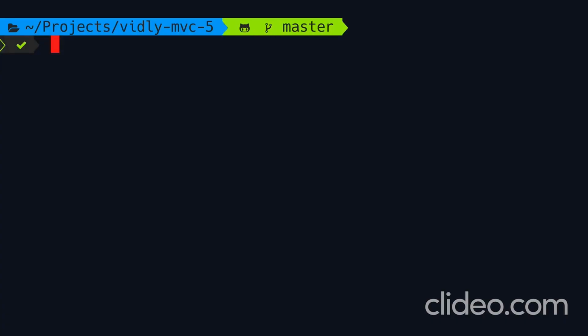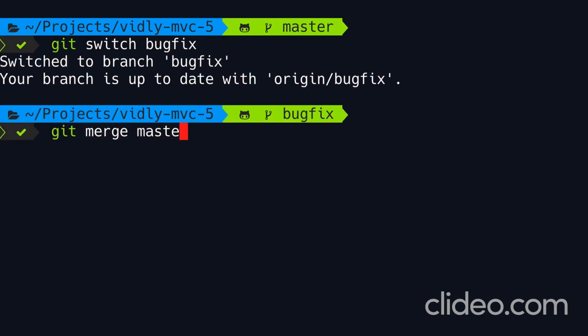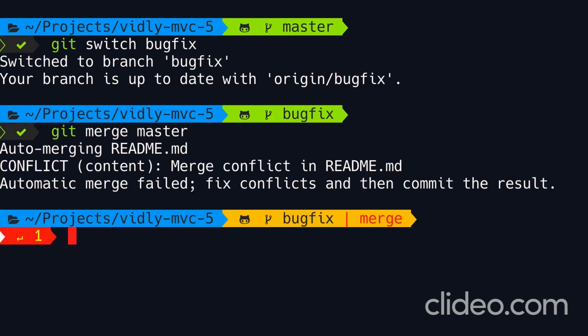Now back to the terminal, it's always a good practice to merge the master branch into your local feature branch because this will reduce the chance for conflicts in the future. If there are changes in the master that will affect your work, you want to make sure that your work is on top of those changes. So we're going to switch to our bug fix branch and then run git merge master. We're going to bring in the changes in master into the current branch. Now look, we have a conflict. So by resolving the conflicts locally at this point in time, we'll reduce the chance for future conflicts when the maintainer of the project wants to merge and close our pull request.